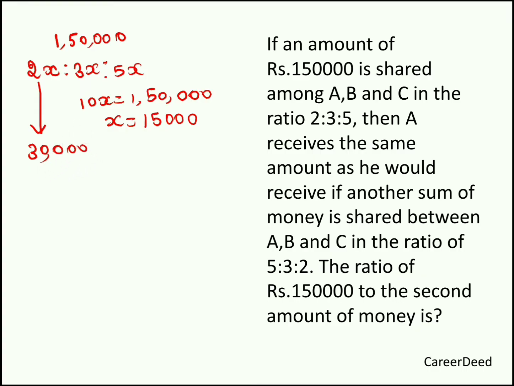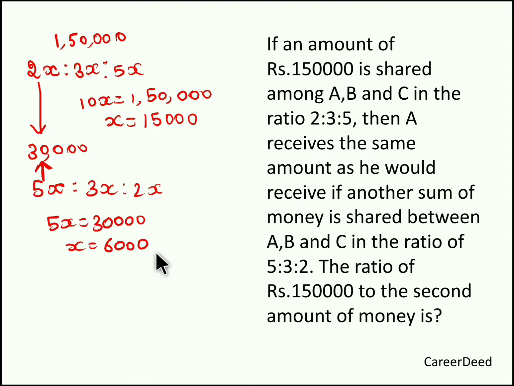Now we shall read the question one more time. A receives the same amount as he would receive if another sum of money is shared between A, B and C in the ratio 5:3:2. Here A is receiving the same money as he received in the first case, which is 30,000 rupees. So this 30,000 rupees is 5 parts. If 5 parts is 30,000 in the second case, one part will be 30,000 by 5, which is 6,000 rupees.